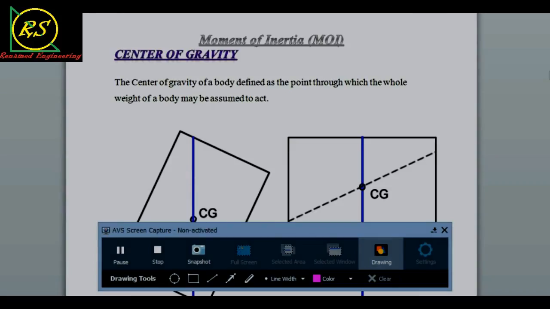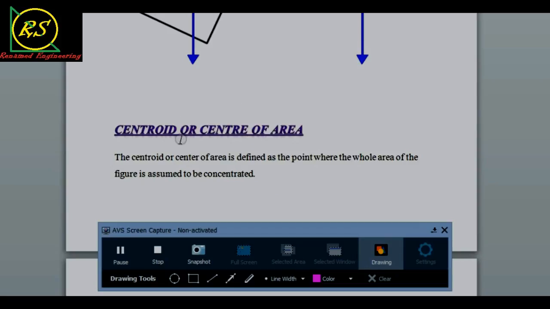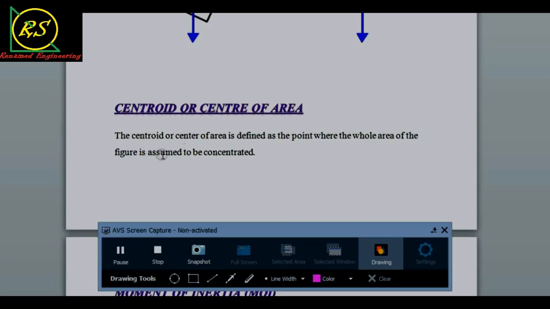So let us see what is the difference between center of gravity and centroid or center of area. Both things are the same, but the difference is that in the case of center of gravity we are talking about the whole weight of the body, and in the case of the centroid we are taking the whole area of the figure or of the body. This is the main difference between centroid and center of gravity.